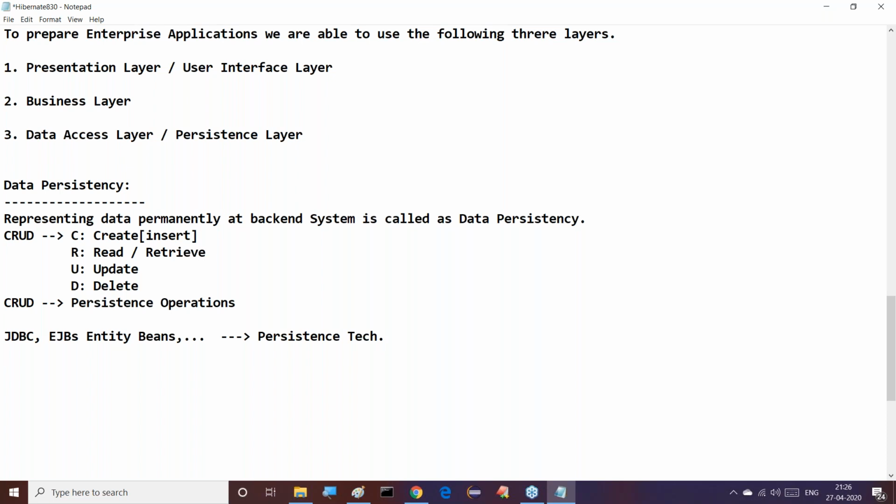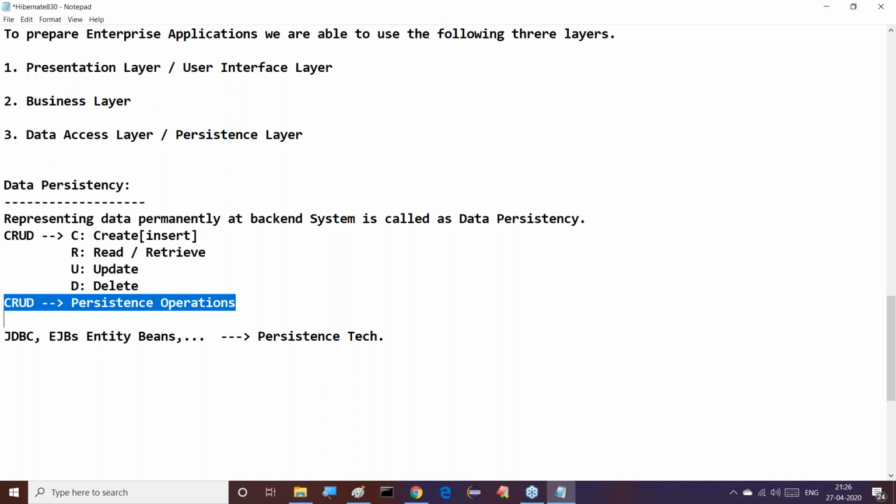A set of technologies that we are going to use to achieve this data persistency are called persistence technologies. To achieve this data persistency, we are going to use a set of operations. Those operations are called persistence operations, including CRUD operations: create, read, update, delete.